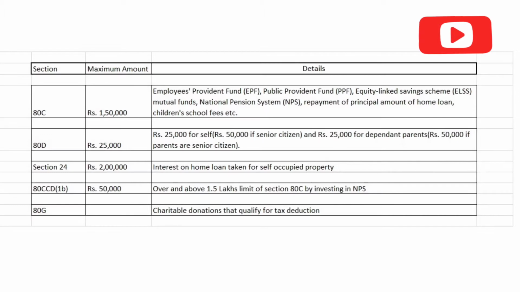Section 24 allows you to claim interest on home loan taken provided that the property is self-occupied. 80CCD gives you an additional 50,000 over and above the 1.5 lakhs limit that you had on Section 80C. And under Section 80G, you can claim for donations that you make to charitable organizations as per the percentage allowed under income tax.